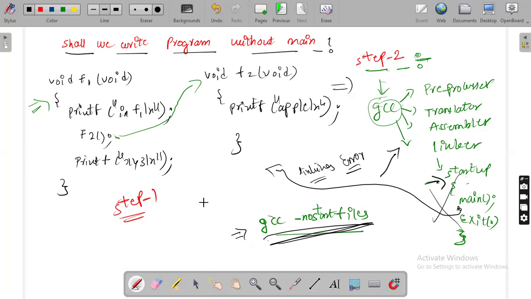So is it possible to write a program without a main function? Yes, it is possible to write a program without a main function. But if you are writing a program without main, you have to tell the linker, that is the compiler, not to generate the startup file. How to tell this? By using this command: gcc space hyphen no start files. Whenever you use this command, the linker will not generate the startup function. Getting my point? So we'll see this practically.